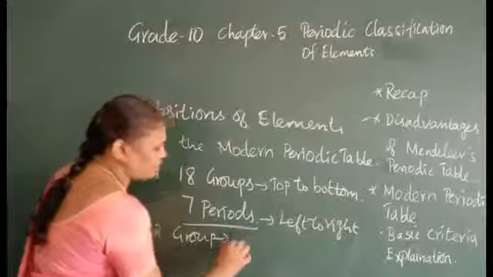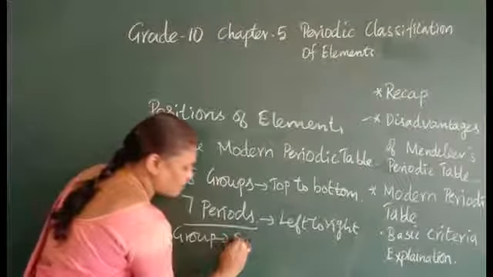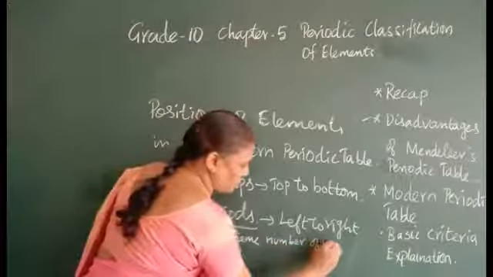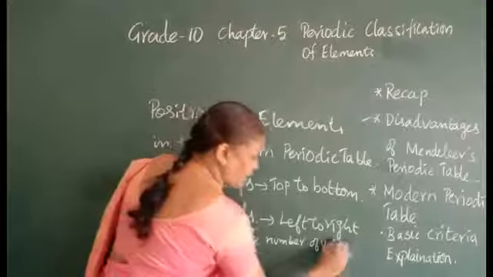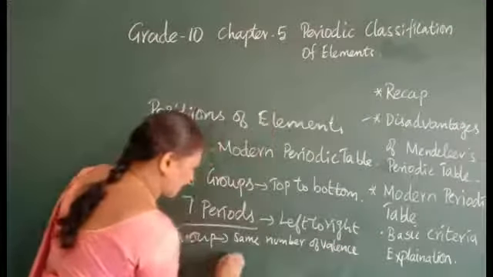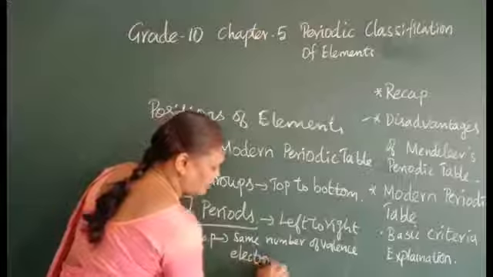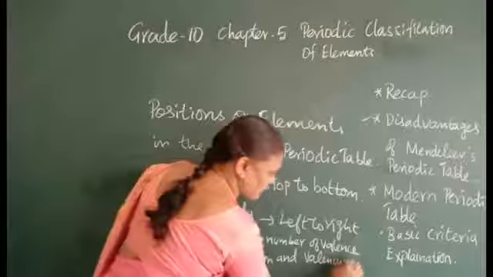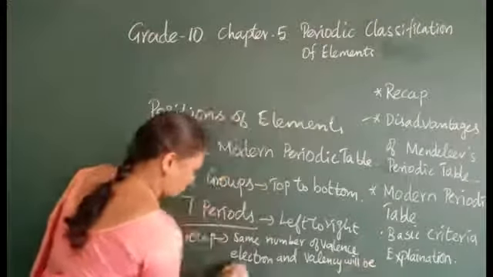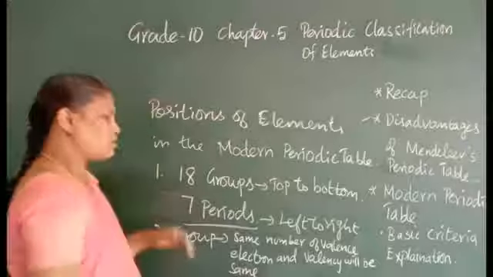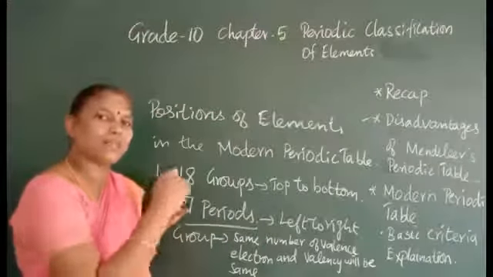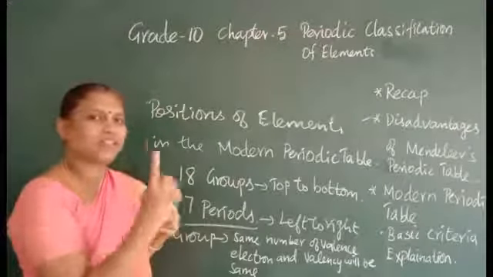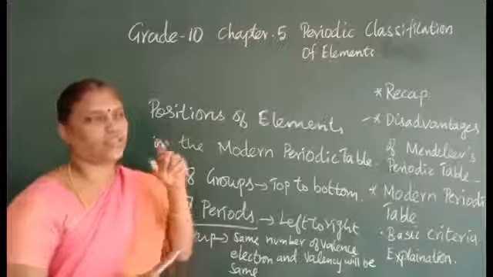Here, from the top to bottom, they will have the same number of valence electrons, and the valency will be the same. So in a group, he has arranged the elements based on the same number of valence electrons and valency, and they will be increasing by 1 unit in the outermost shell.